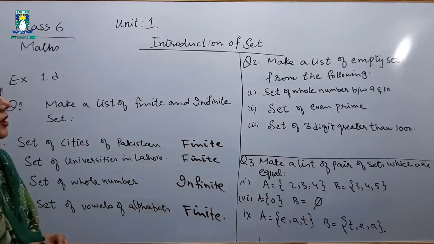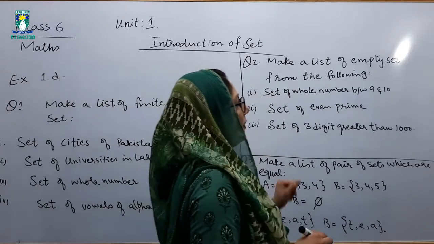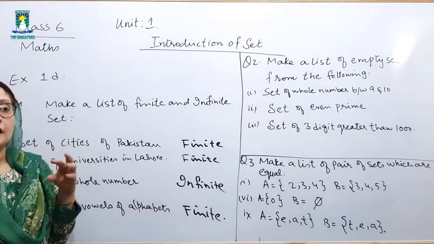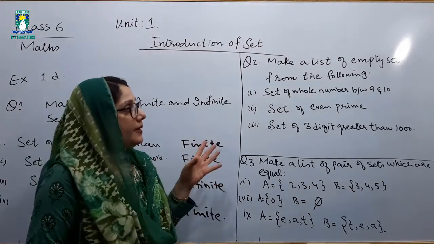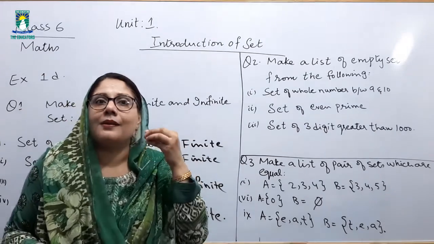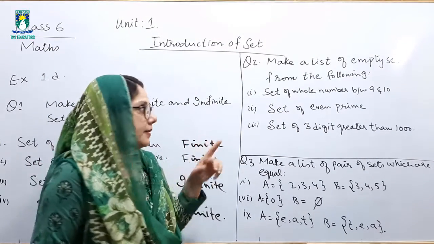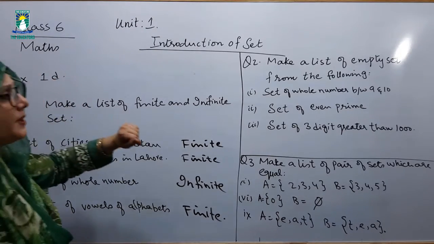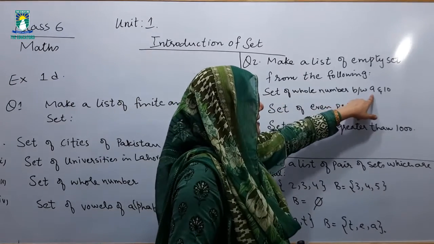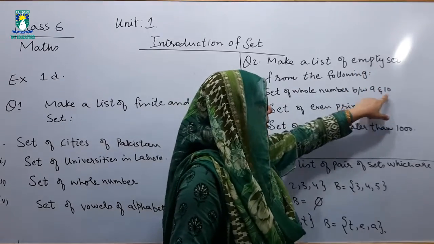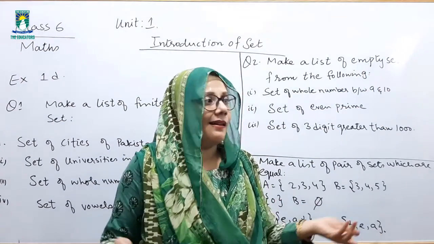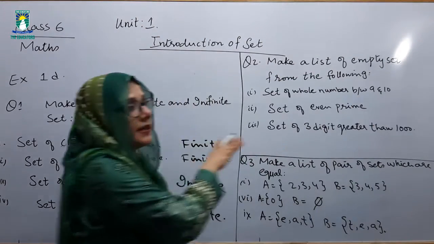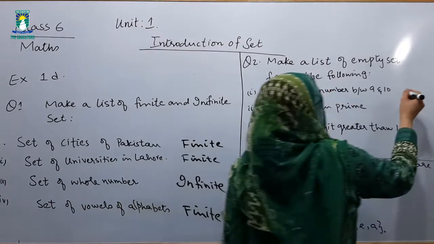Now comes question number 2. Make a list of empty sets from the following. An empty set is the set which has no element. Here we can say that an empty set is a set whose elements cannot be listed. See the first statement. Set of whole numbers between 9 and 10. They are saying list the elements which are between 9 and 10. Students, definitely there is no number between 9 and 10. So this type of set whose elements cannot be listed is an empty set.